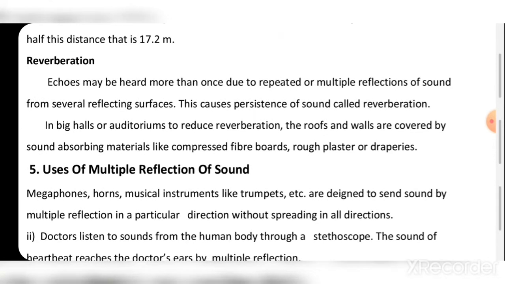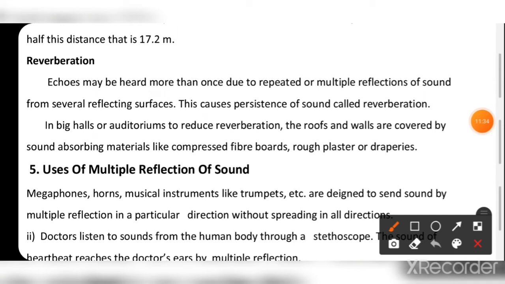Now we have to see reverberation. Echoes may be heard more than once due to the repeated or multiple reflections of sound. Echoes more than one time भी सुनाई देता है from the several reflecting surfaces. This causes the persistence of sound called the reverberation. persist मतलब आपको रिफ्लेक्टिंग रेज़ बार बार आ रही है. In the big hall, जो बड़े हॉल में आप एक बार चिल्लाओगे 3-4 बार साउंड रिपीट होता है. That is called the reverberation of the echoes.